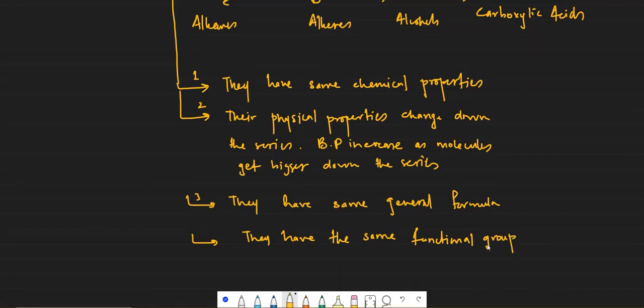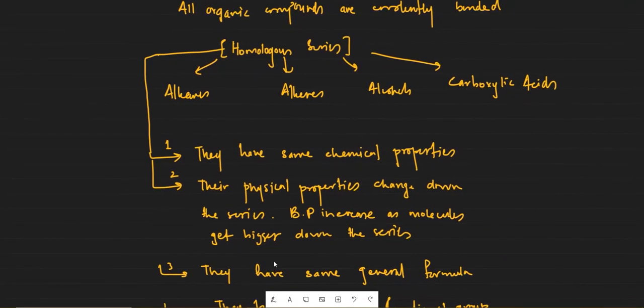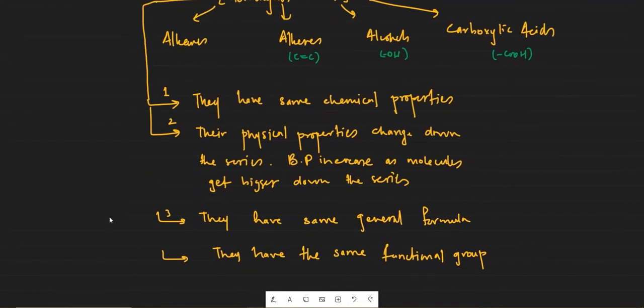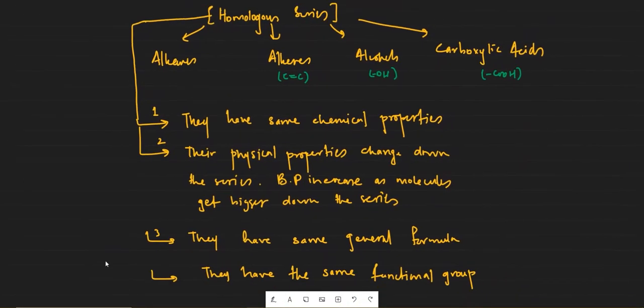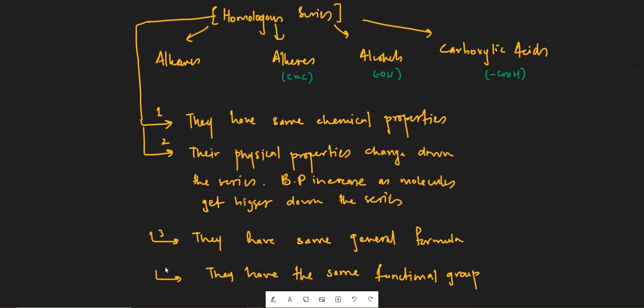All the homologous series will have a unique functional group. Alkanes do not really have a functional group, they just have carbon-carbon single bonds. Alkenes have the functional group carbon-carbon double bond. Alcohols have the functional group OH, and carboxylic acids have the functional group COOH. We are going to study each of them one by one, so don't fret if you don't understand it. Just remember these four characteristics of homologous series.